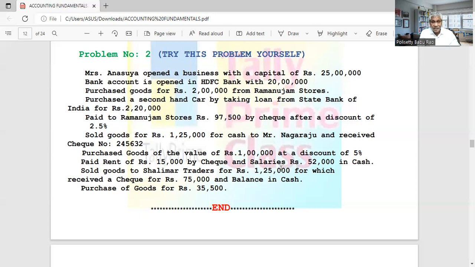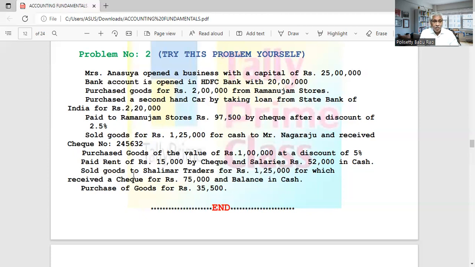Here both rent and salaries are expenses. Rent account debit 15,000. Salaries account debit 52,000. Both we can debit, and the credit, check means bank. HDFC Bank account credit 15,000. Cash account credit 52,000. Both we are combining. Both debits we are writing, both credits we are writing. So in this case, State Bank account 15,000 and cash account 52,000 we can write. So two entries are written as one compound entry.